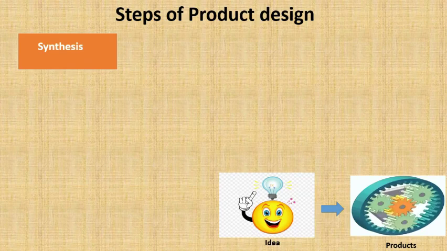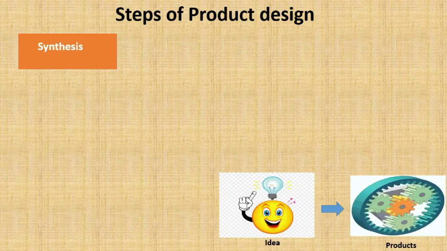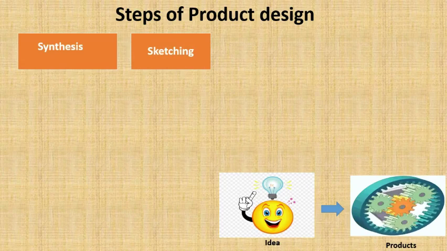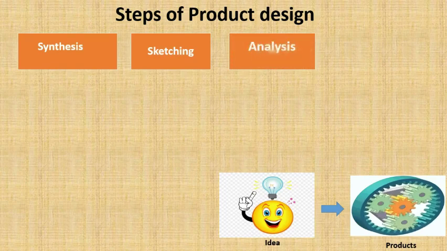So they will try to come up with what is the problem they are facing. For that problem, they have to get a clear idea. So here you will get different kinds of ideas to solve the problem. That's what the synthesis phase is, to generate the idea. After getting these ideas, you can go for the sketch. Whatever idea you are getting, you can go for the conceptual drawing, as I said before. So you have to go for the sketching of that particular device you are making.